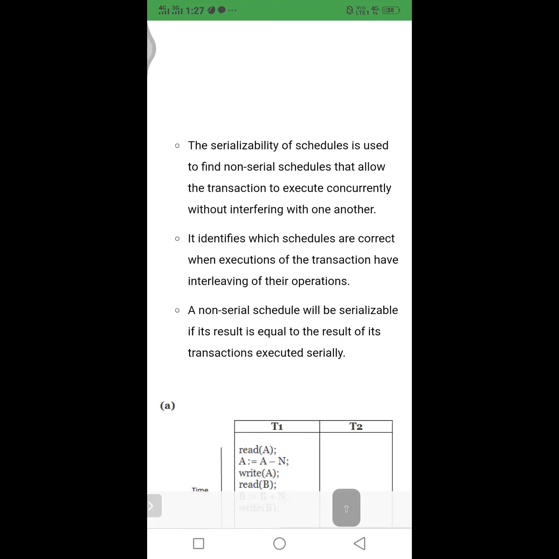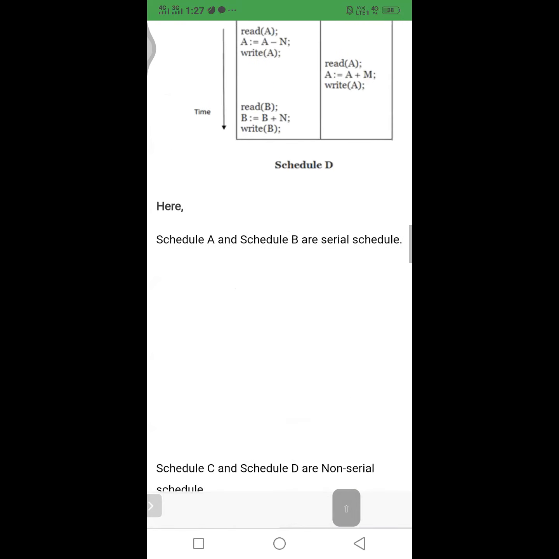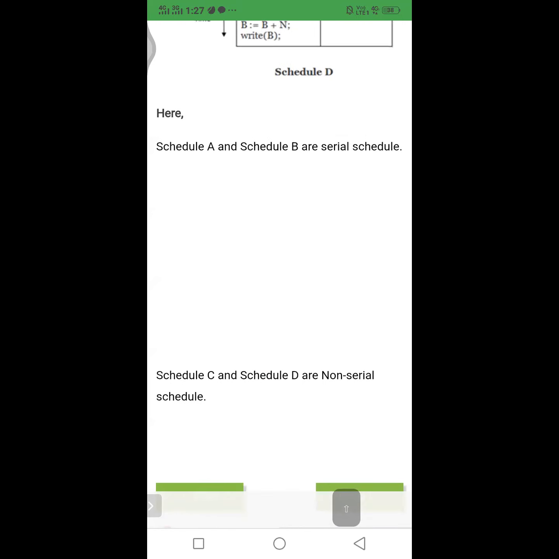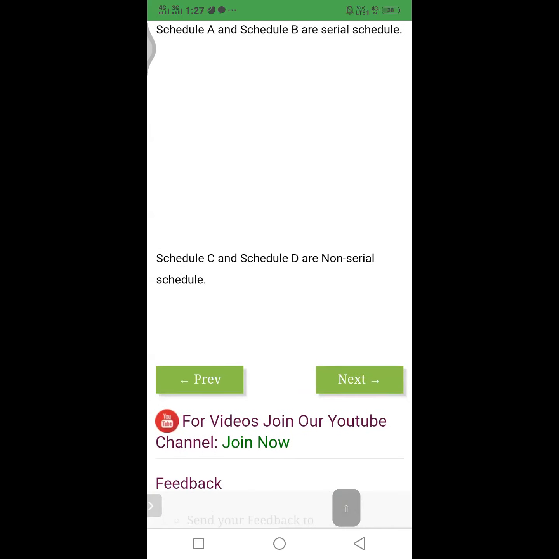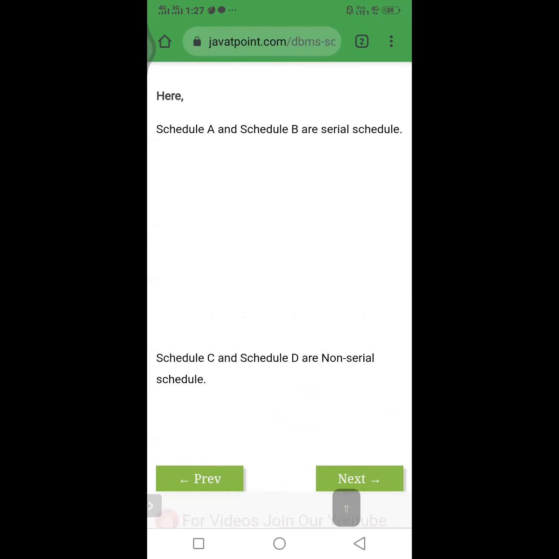Okay, I will say it again. If the result of the serial schedule and the non-serial schedule is the same, then those transactions maintain serializability. Okay, now we have to verify that. Here, schedule A and schedule B are the serial schedules, and schedule C and schedule D are the non-serial schedules. For example, if the result of A and B is equal to that of C and D, then these transactions maintain serializability.